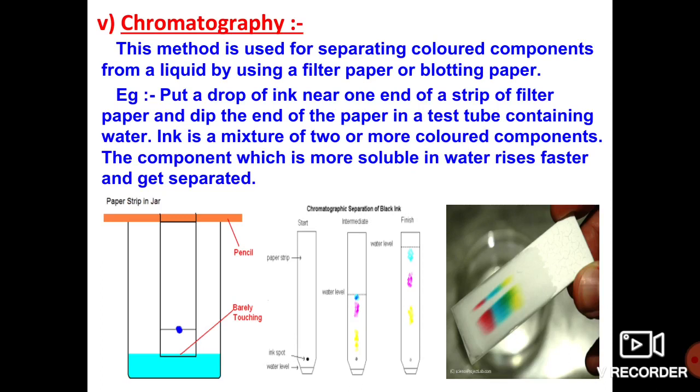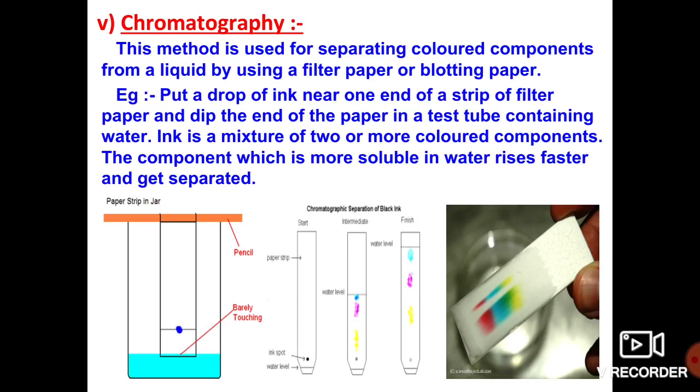So by using the blotting paper, how can we easily separate the different kinds of colors? Just one example they have given, just observe it carefully. They put a drop of ink near one end of a strip of filter paper and dip the end of the paper in a test tube containing water. Ink is a mixture of two or more colored components.